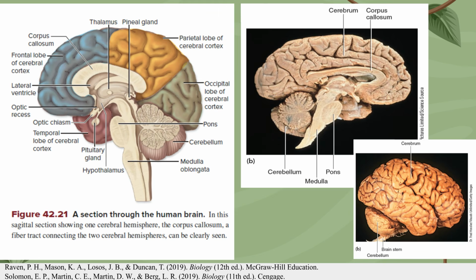When looking at a sagittal section, a view through the middle of the human brain, several key structures associated with the endocrine system are visible. The hypothalamus sits at the base of the brain and plays a vital role in regulating the pituitary gland by releasing and inhibiting hormones. Often called the master gland, the pituitary gland is divided into the anterior and posterior pituitary, releasing various hormones like growth hormone and oxytocin that circulate throughout the body. Located deep within the brain, the pineal gland secretes melatonin, which participates in the regulation of biological rhythms, or the sleep-wake cycle.